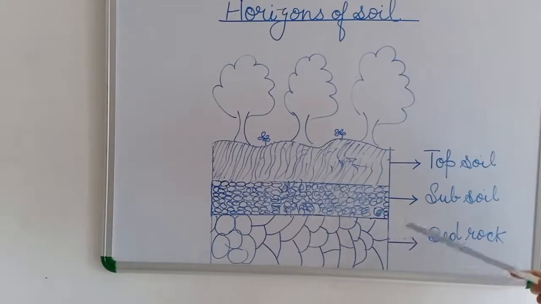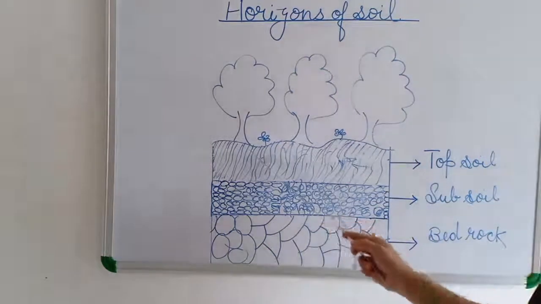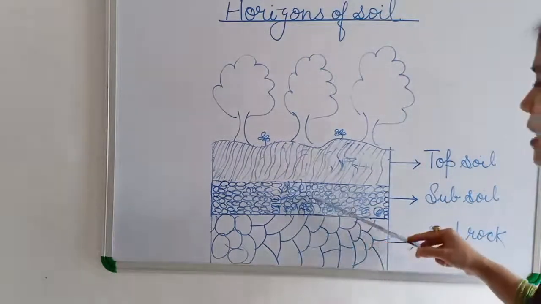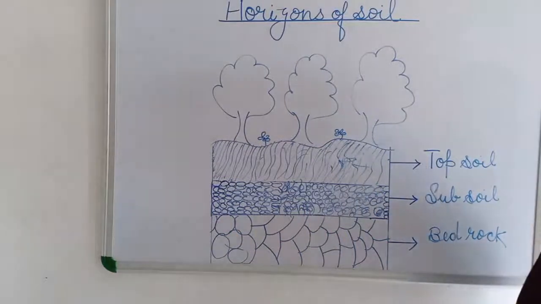The closely packed layer of soil containing rock pieces under the topsoil is called subsoil. It is loosely packed sand particles, but it is harder, very compact, very hard.